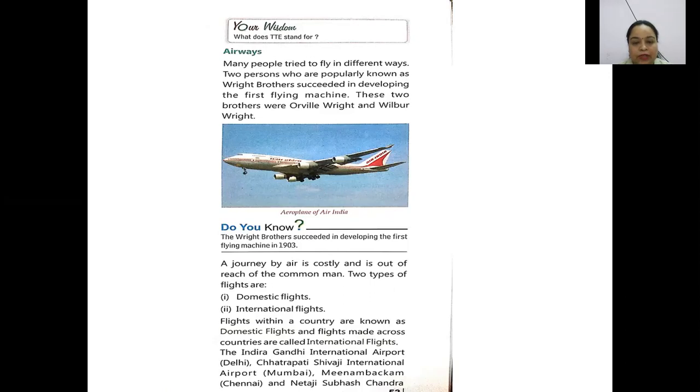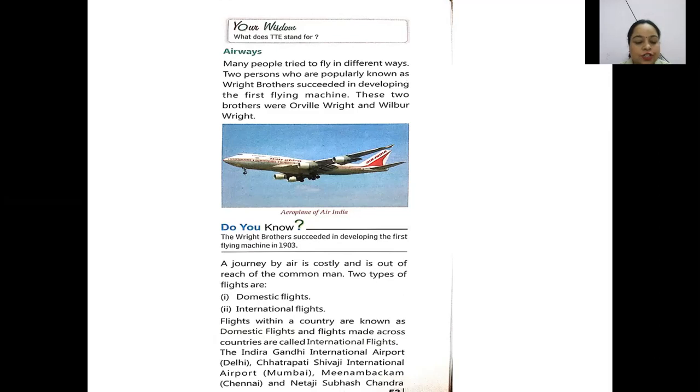They succeeded in developing the first flying machine in 1903. By the efforts of these two brothers, an aircraft was constructed, and they were the first two people who started the concept of the flying machine, or airways.